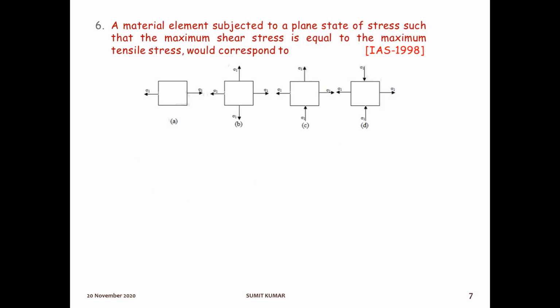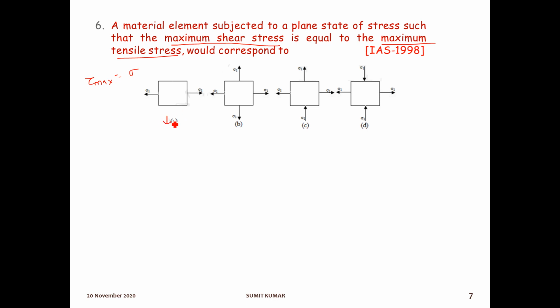Here in this question, a material element subjected to a plane state of stress such that the maximum shear stress is equal to the maximum tensile stress would correspond to. In this there are 4 figures and we need to verify in which figure this condition is satisfied, that is, tau max, the maximum shear stress, is equal to the maximum tensile stress, which means tau max will be sigma. So we need to check figure by figure.